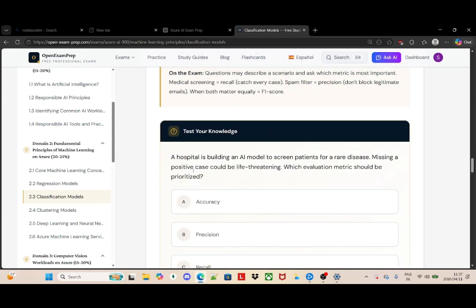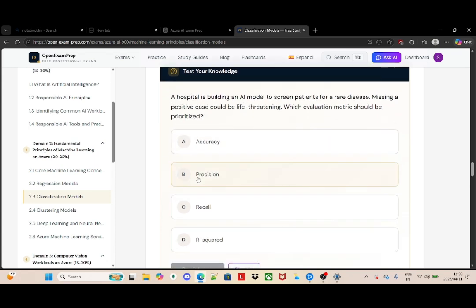They say a hospital is building an AI model to screen patients for a rare disease, and missing a positive case would be life-threatening. Which evaluation metric should be prioritized?